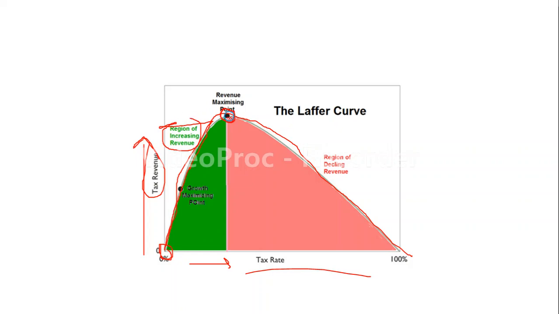At this point the government is going to earn maximum revenue from the tax. After this point, if the government continuously increases the tax, what will happen? People are not interested to work in economic activities, so tax revenue goes on decreasing. In this way, if the government puts 100% tax, then the government revenue will be zero. And in this case, if the government starts decreasing the tax rate, it will help to increase the tax revenue. So this is about the Laffer curve.